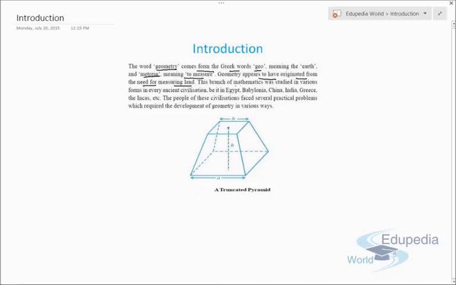Now, this branch of mathematics was studied in various forms in ancient history. Some Egyptians used it for construction work, that is known as civil engineering. Indians used to build different kinds of architectural work, or you can say different civilizations. You must have heard about the Harappa culture and everything. And Greece also used it for construction work and for some kind of artistic work.